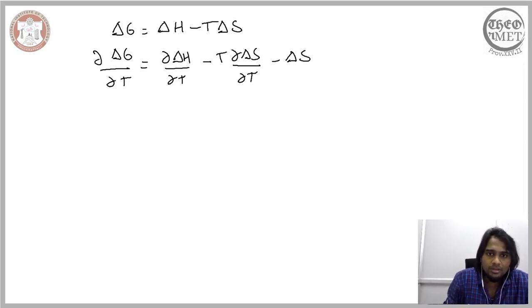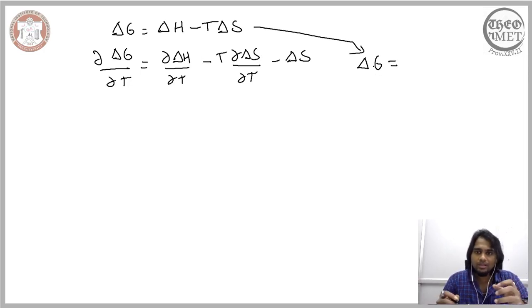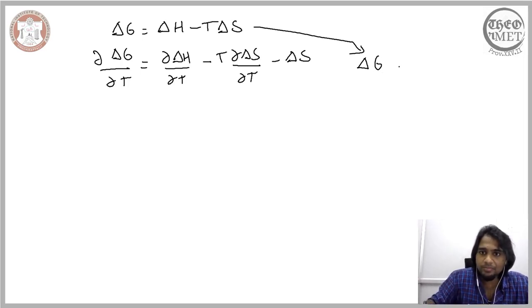Now, consider the change in the Gibbs free energy in terms of the combination of thermodynamic functions and thermodynamic variables. Here the thermodynamic function is enthalpy and the variable is entropy.